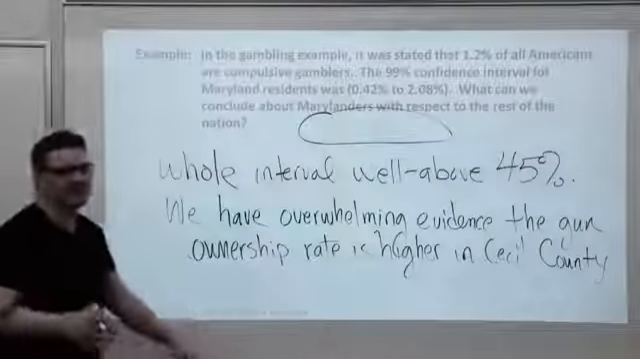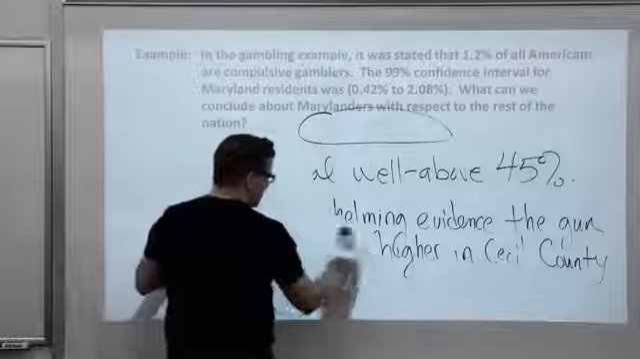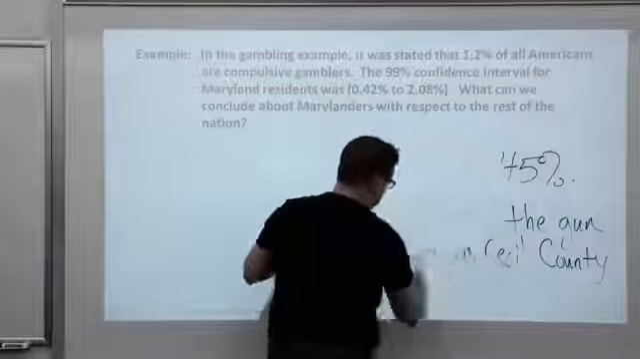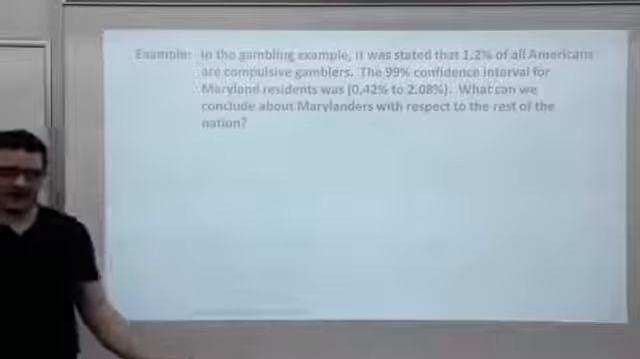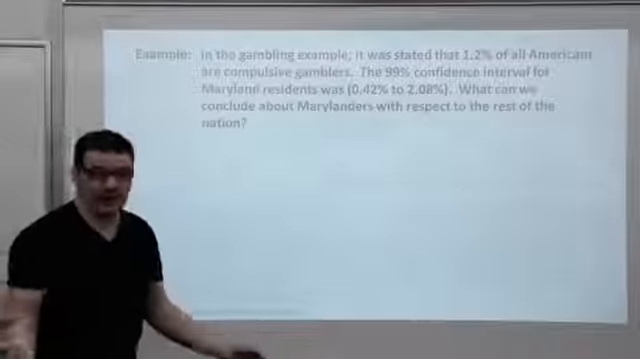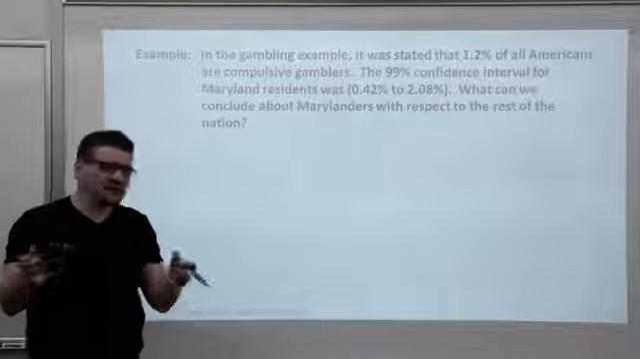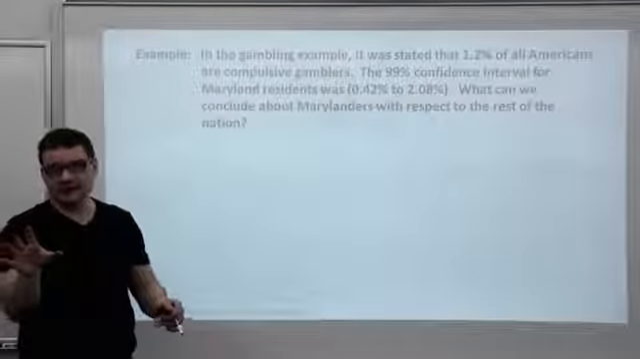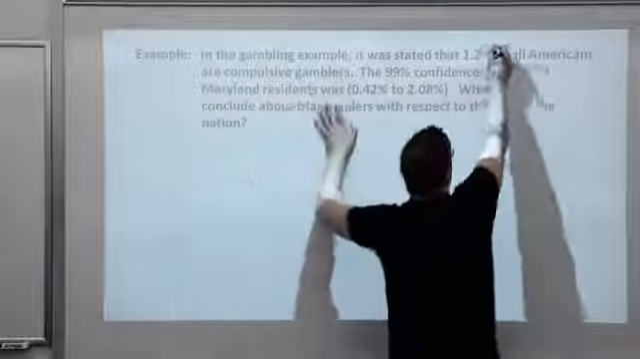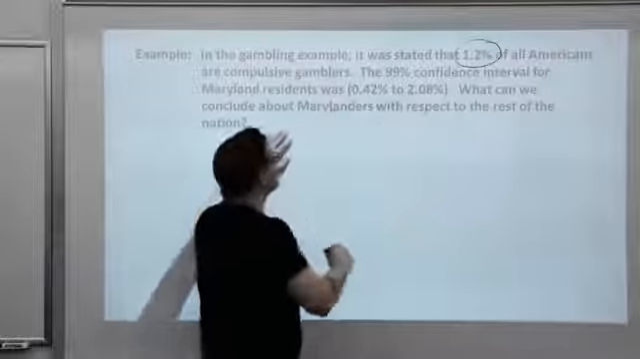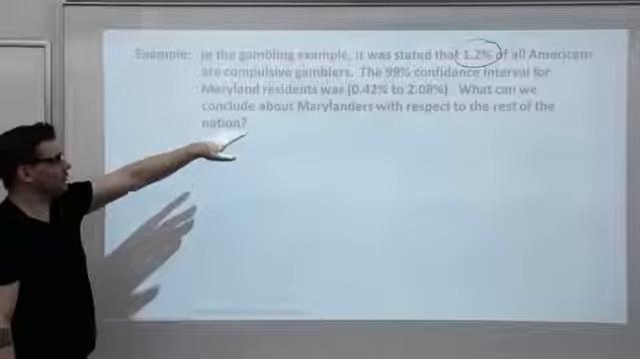Counterexample, opposite case. Back to the compulsive gamblers. For the compulsive gambling problem, we had found a previous study that said 1.2% of all adults are compulsive gamblers. Then we collected some data here in Maryland. Let's ask the question, is there any evidence that Maryland differs from the rest of the country? The key number we're looking for is 1.2%. Our 99% confidence interval for Maryland was 0.42% up to 2.08%.